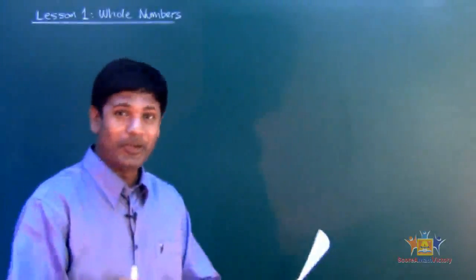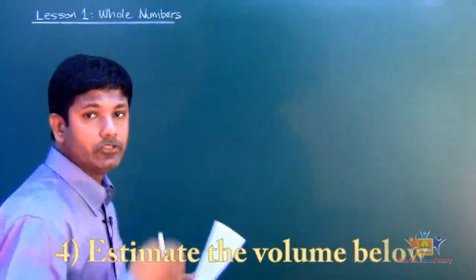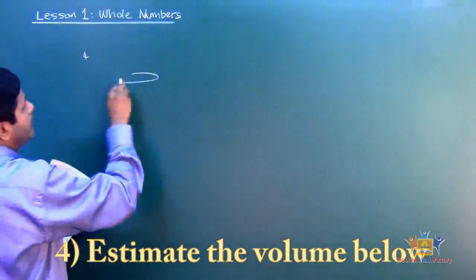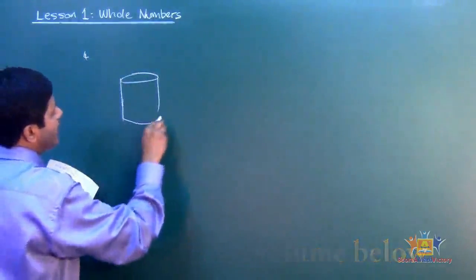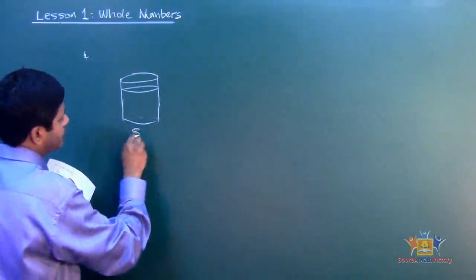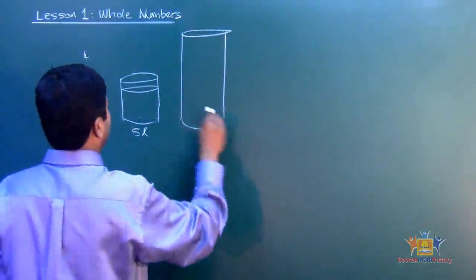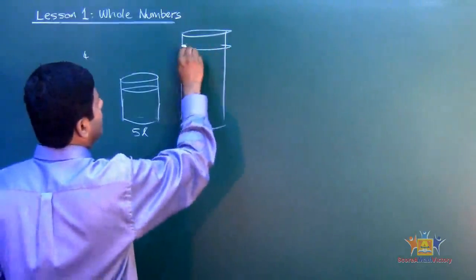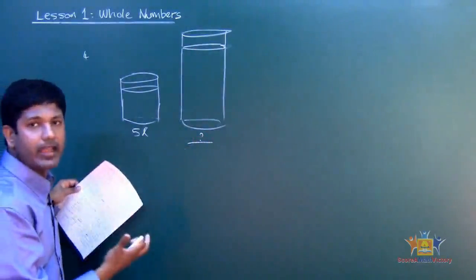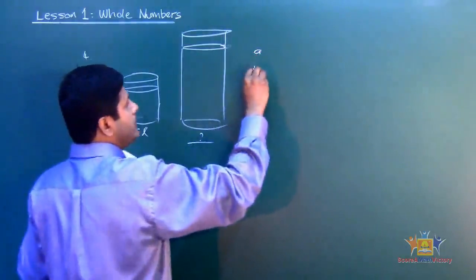Alright, my dear students, you ready for problem number 4? Problem 4 says, estimate the volume below. Estimate. So we're given one for us as a reference, okay? We're given one container that has 5 liters. They told us this one has 5 liters. So we can use this as a reference. 5 liters. And then we're given another container. So they ask us to estimate. They want to know what is the volume of that container. How much volume. So we're given what? A, B, C, D.